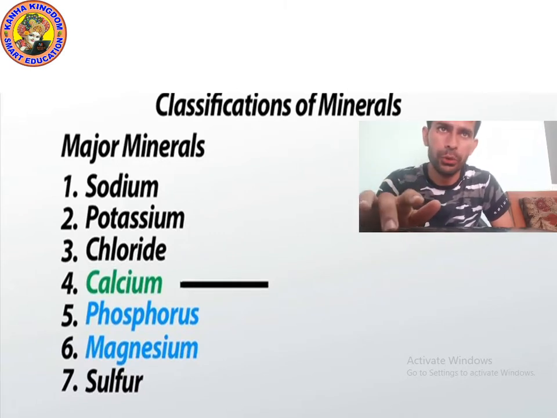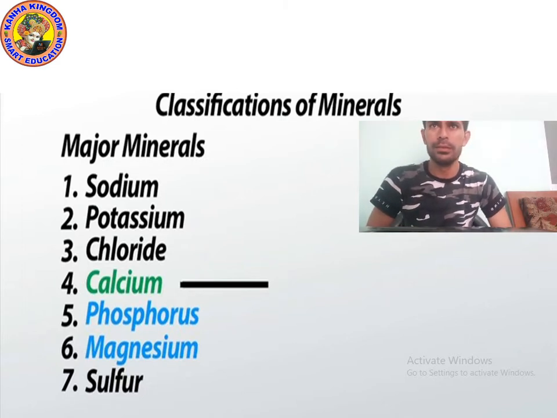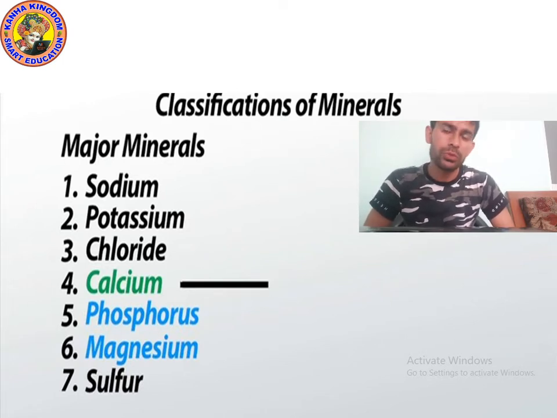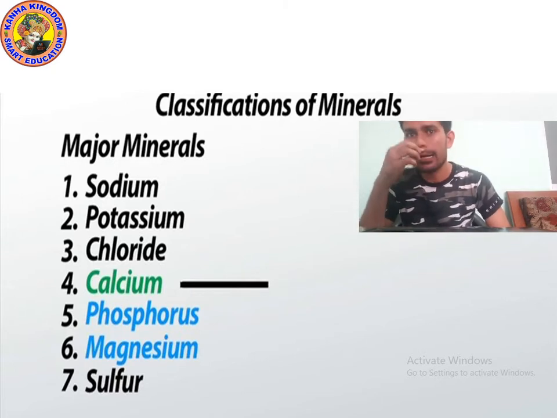Okay, kids. So, as I told you, minerals are chemical elements that are needed to keep us healthy and maintain the immune system. I also told you that we need at least 20 minerals. Minerals are found in fruits and vegetables, even in milk. In milk, many minerals like calcium and iron are found.